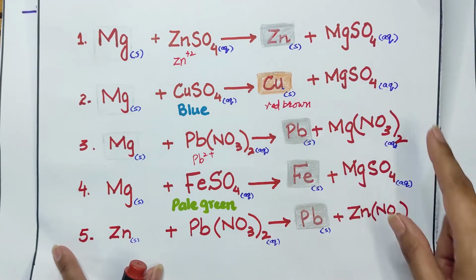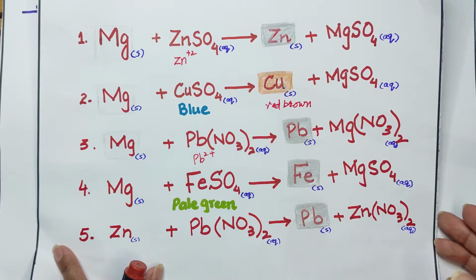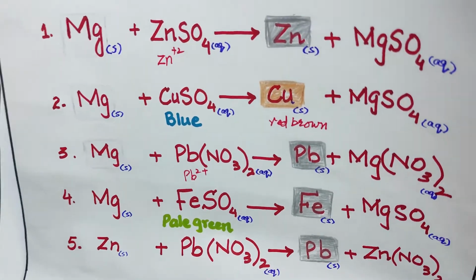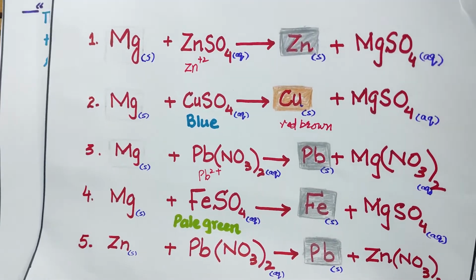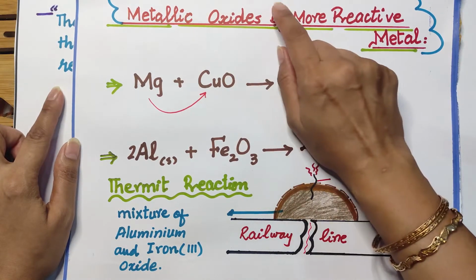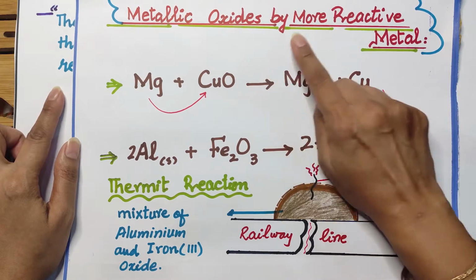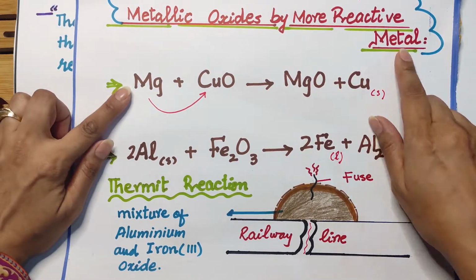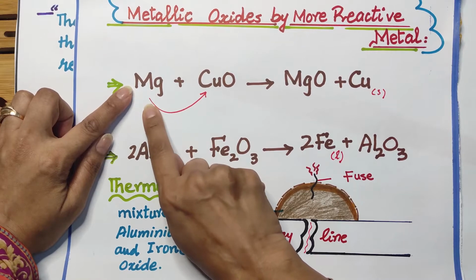So these were the examples for the displacement of metals, and now we are going to think about the reactivity of the metals with their oxides. Now we are going to discuss the displacement of metals from metallic oxides by more reactive metals. Magnesium is higher up in the reactivity series.